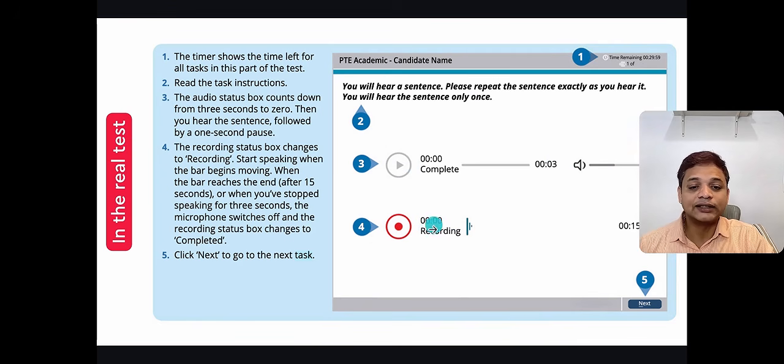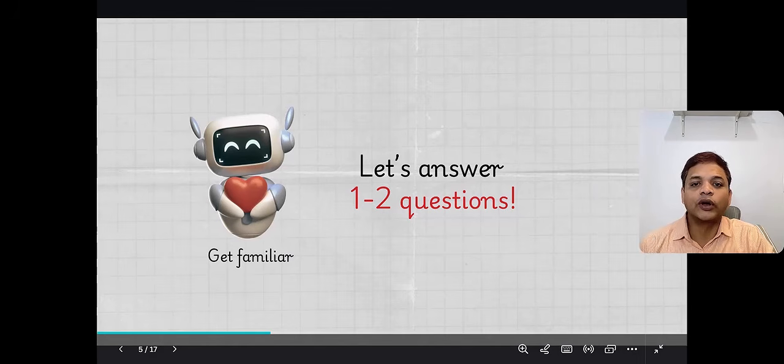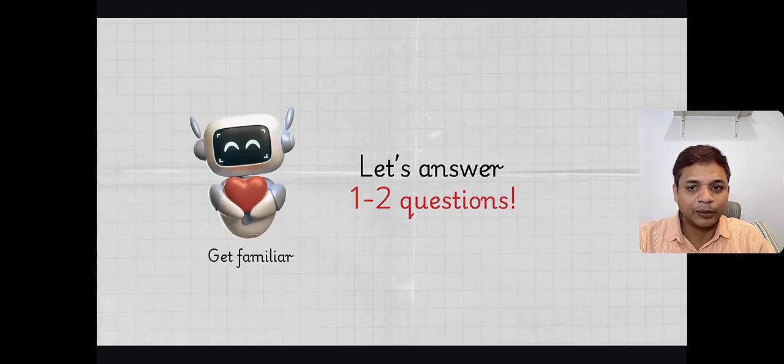When the recording starts, this starts ticking. Like right now, it is 0000. When the recording starts, it ticks 1 second, 2 seconds, something like that. The moment you finish repeating a sentence, you have to click the next button immediately. Okay, let's answer 2, 3 questions from repeat sentence.